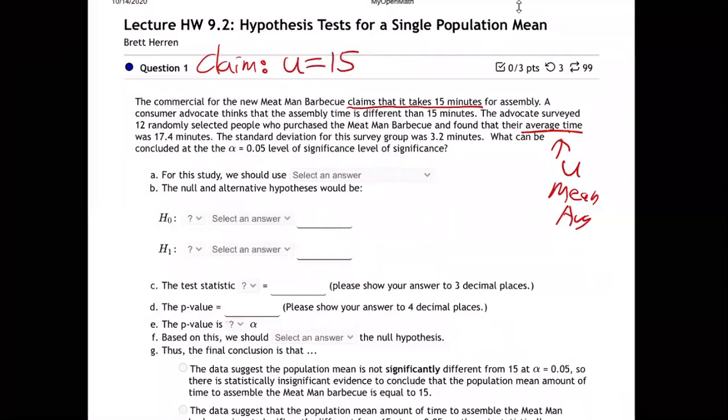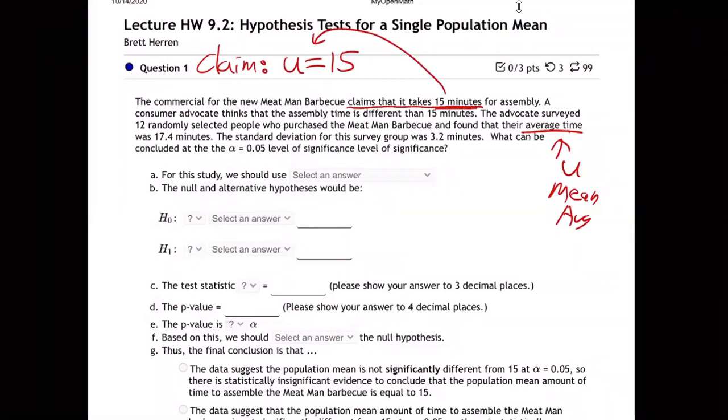Does that make sense? If they said it's greater than 15, then I would have put greater. If they said it's less than 15, then I would have put less. If they would have said it's different than 15, then I would have put not equals. Remember those different words? All they said is that it takes 15. So that means it equals 15, right?